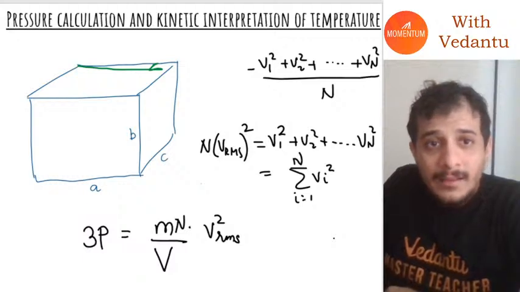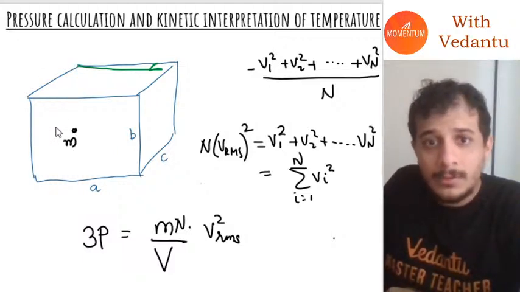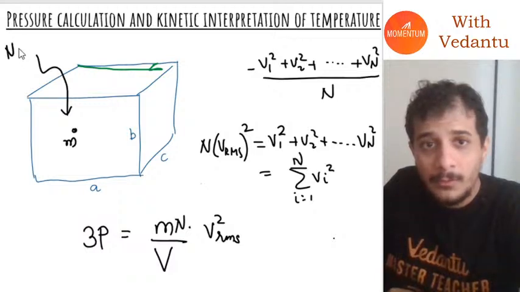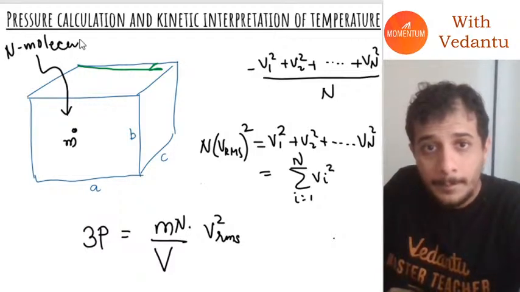So let's say I had one molecule here with mass m, but here I have overall n molecules.